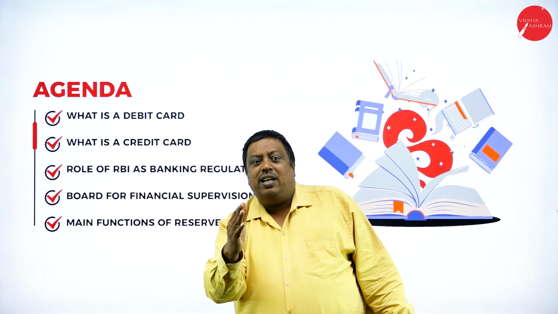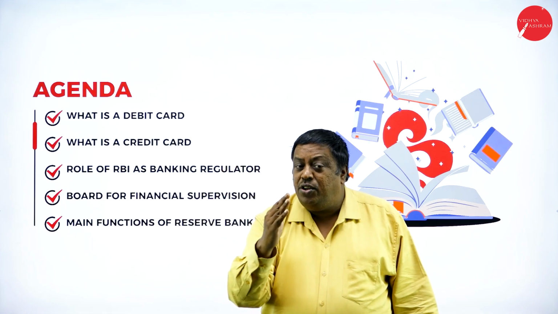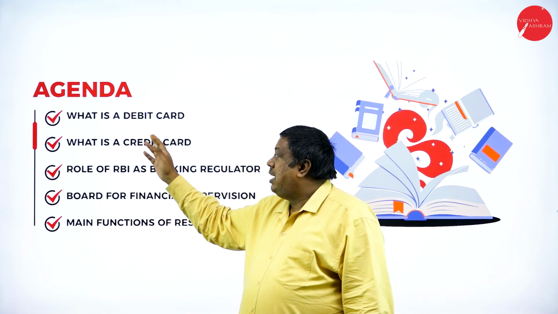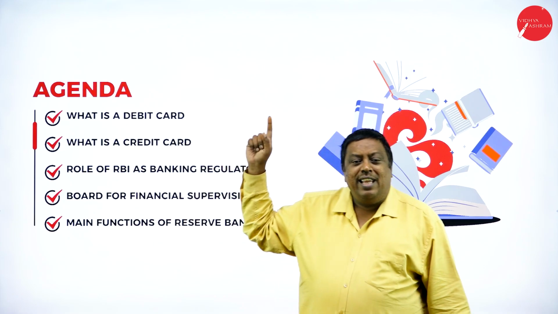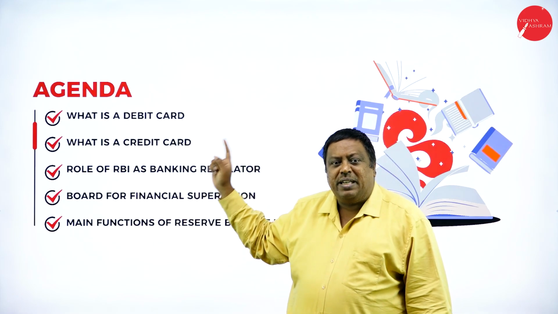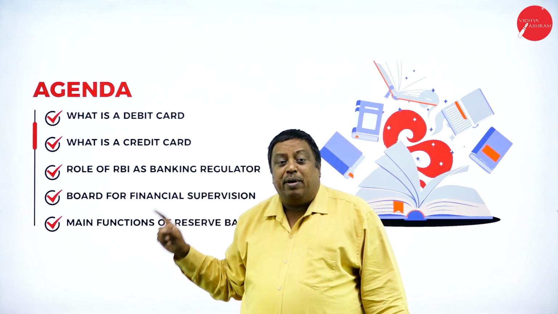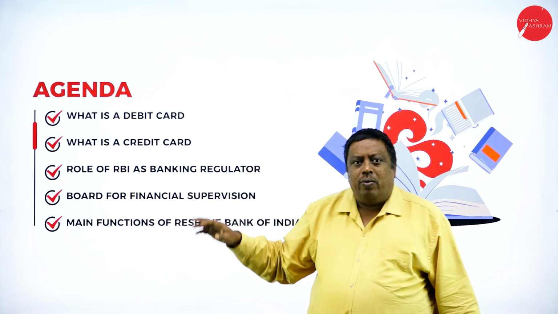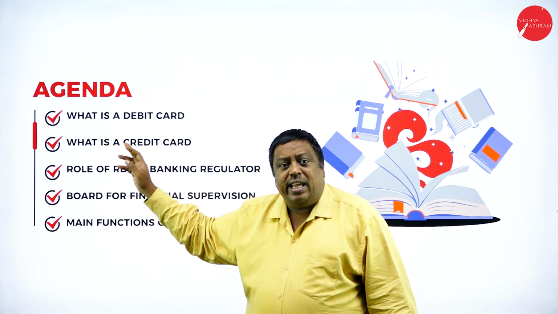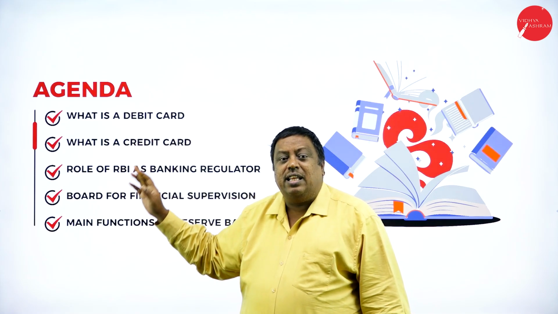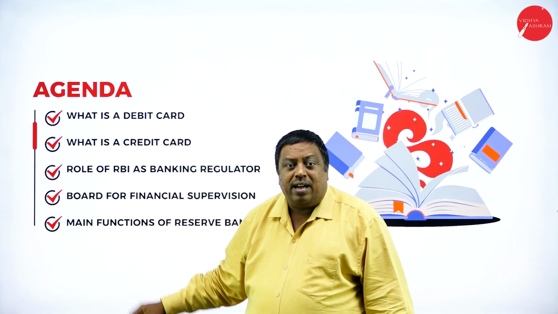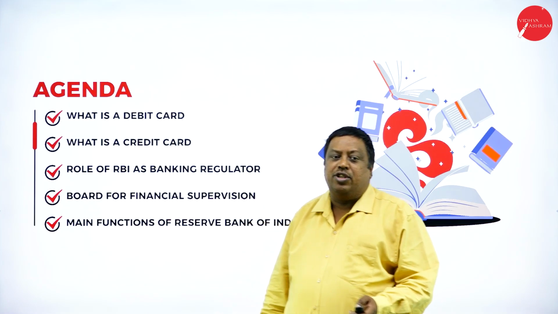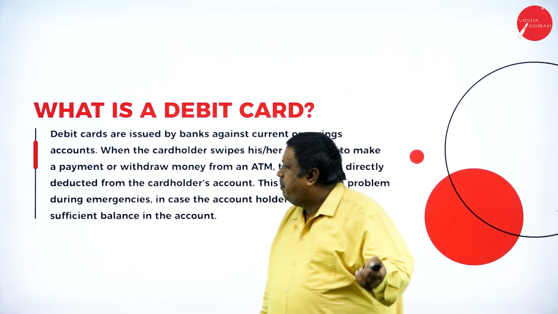You are saying that every individual is eligible for the debit card, but if I want to get the benefit of a debit card, those below 18 years of age will never get it. Students will never get the debit card benefit. Only people who have attained the age of 18 years will get the benefit of a debit card and not other individuals. So what is a debit card?